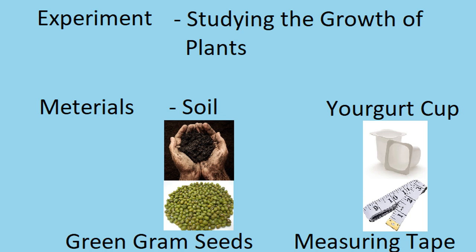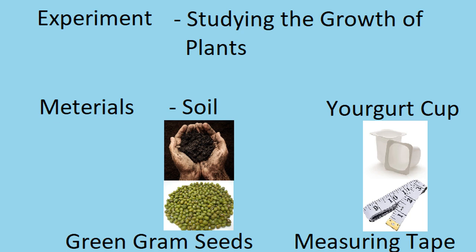What is the second step? That is materials. What do you write on the materials, children? You have to write what you are going to use to do this experiment. So here you can see some pictures. You can see here soil. Here's a cup. It's a yogurt cup. And what are these seeds, children? These green color seeds? These are green gram seeds. Right, children? And here we have a measuring tape. So these are the things we need in order to do today's experiment.